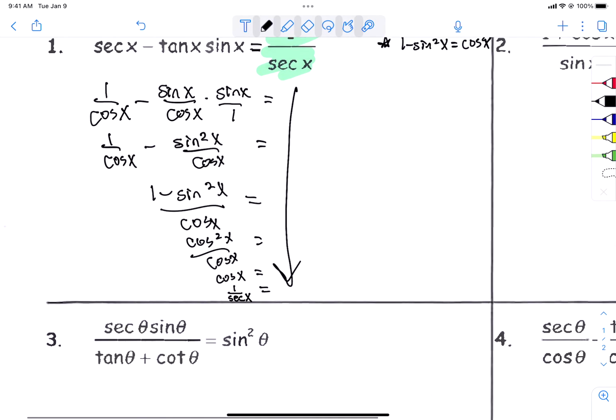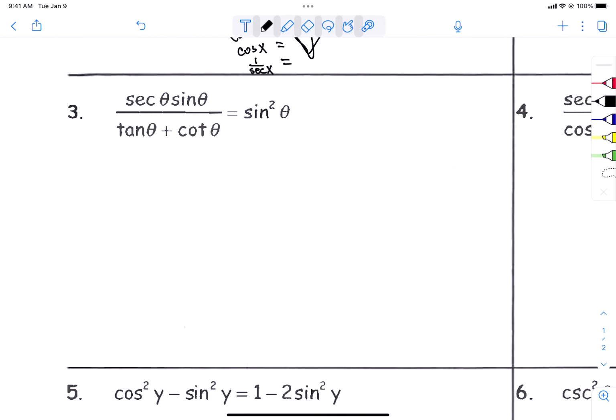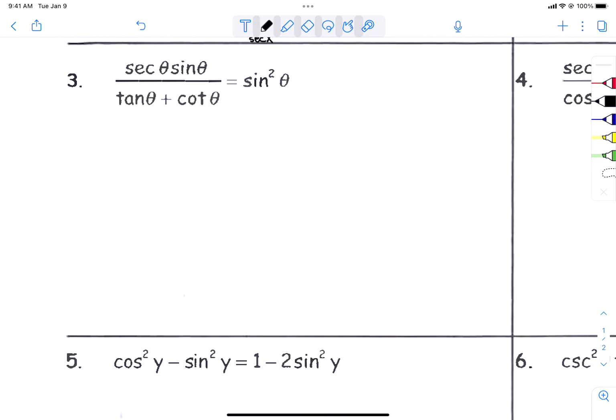Now, let's look at problem number 3. Number 3, I see a fraction equals something a little simpler. So I'm going to hold this as my answer, and that means that I should be able to manipulate that to turn into a sine squared.